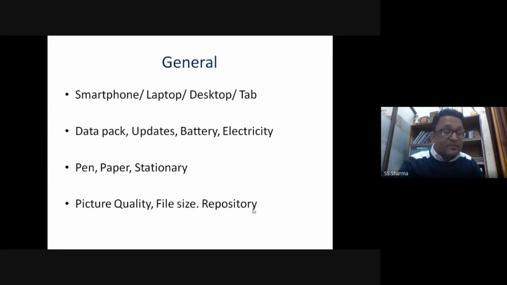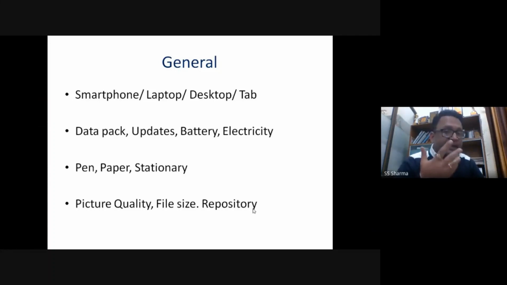The second thing is that please do go on to check your data pack or the updates. If your laptop or your smartphone requires an update and you are taking the examination, and in between the update came, or there is some problem with battery, or because of certain issues there are some electricity cuts and this and that, so please ensure all those things. I know that electricity issue may not be something which you can take care of, but then do not panic. At that point of time the electricity may come, or you may have a proper backup with your computer or with your desktop if you are using. Usually laptops have good battery power, but I do not know whether you have a desktop and something like that.